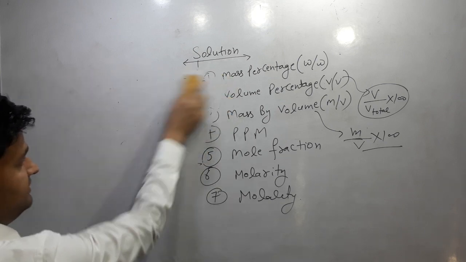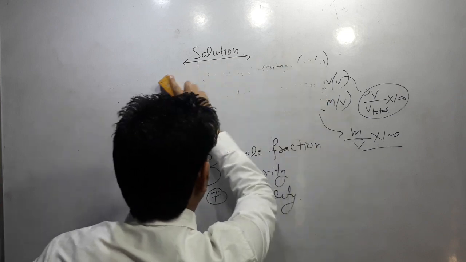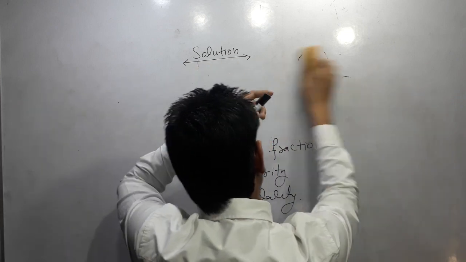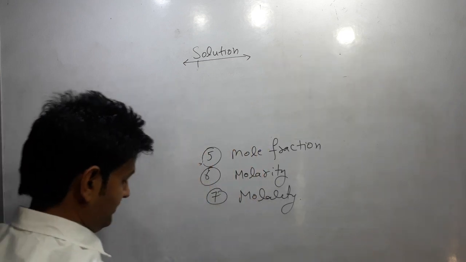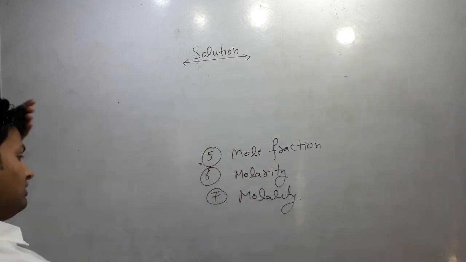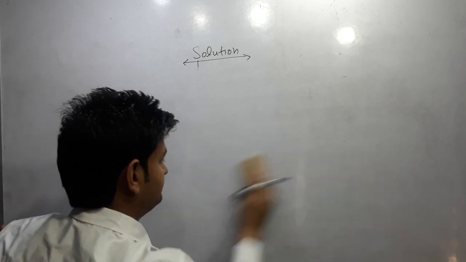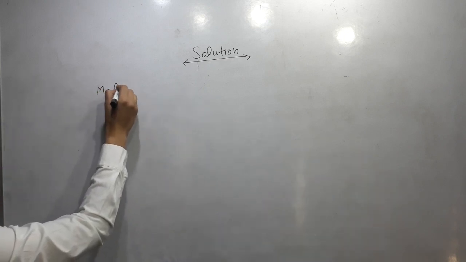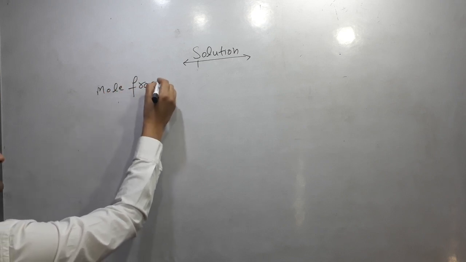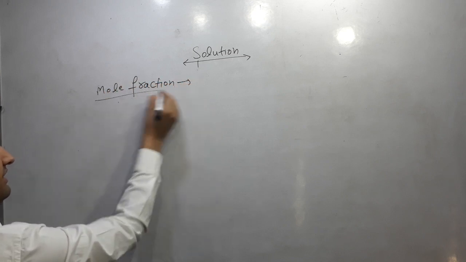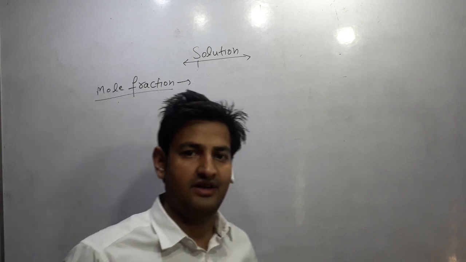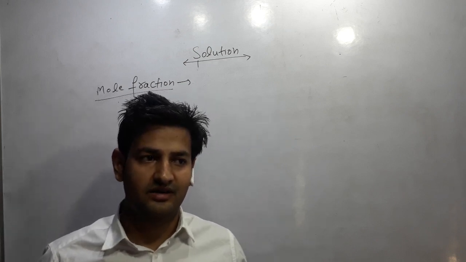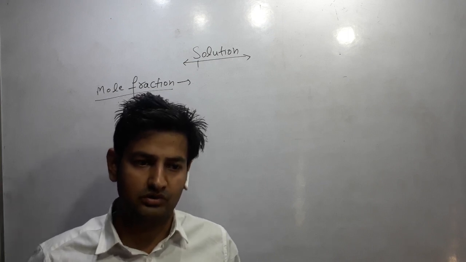Our next term, that is mole fraction. It is an important term, mole fraction. Mole fraction is represented by X. Mole fraction is simply the ratio of number of moles.